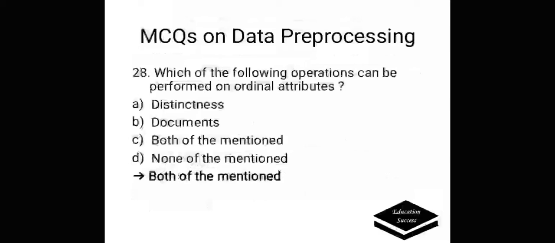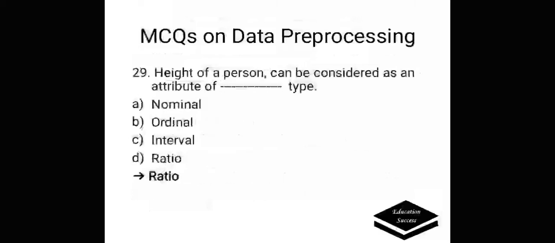Which of the following operations can be performed on ordinal attributes? A. Distinctness, B. Order, C. Both of the mentioned, D. None of the mentioned. Correct answer is both of the mentioned. Height of a person can be considered as an attribute of dash type. A. Nominal, B. Ordinal, C. Interval, D. Ratio. Correct answer is ratio.